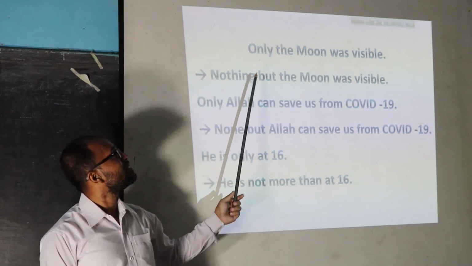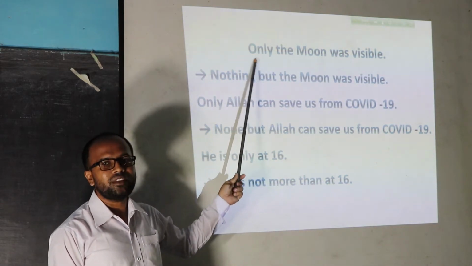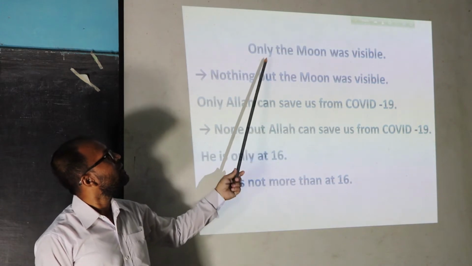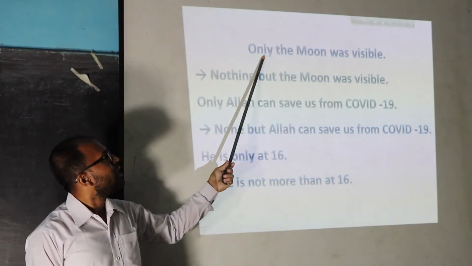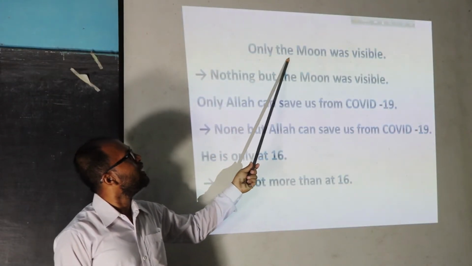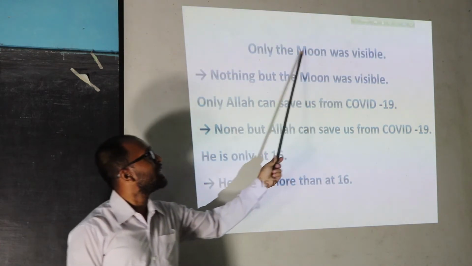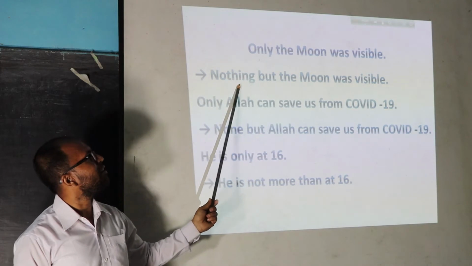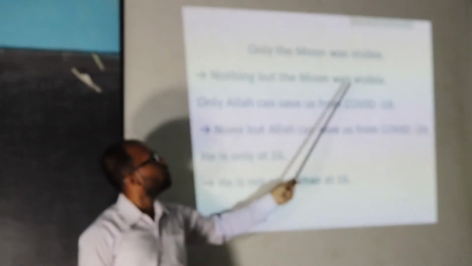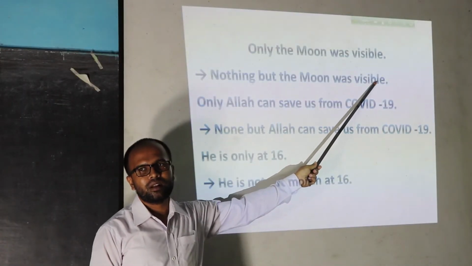Let us see the rules with examples. Here is the example: Only the moon was visible. The answer is: Nothing but the moon was visible.